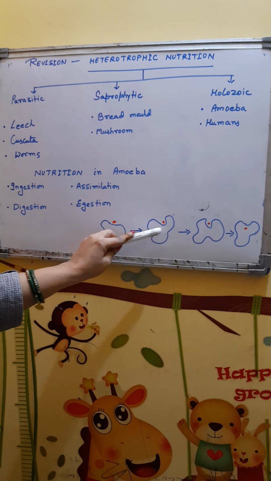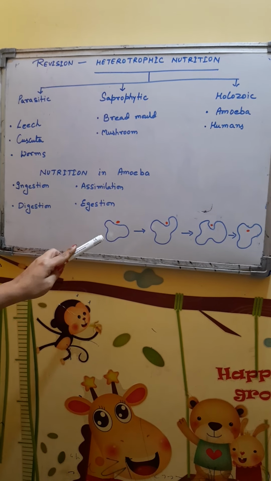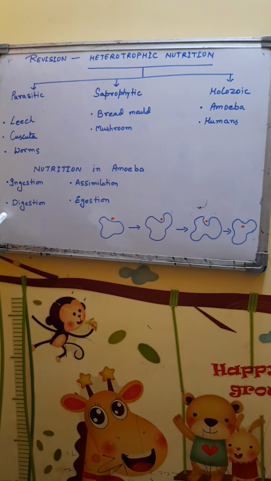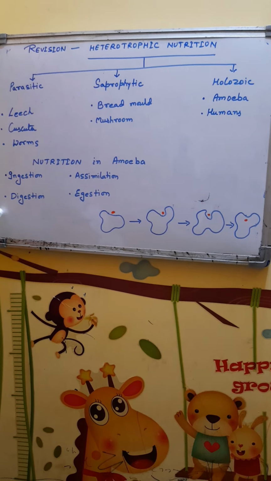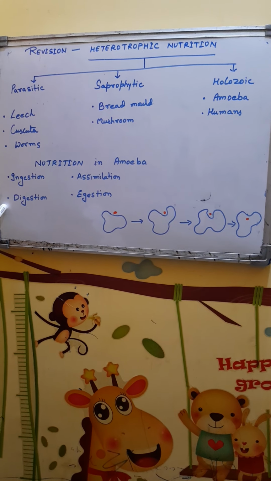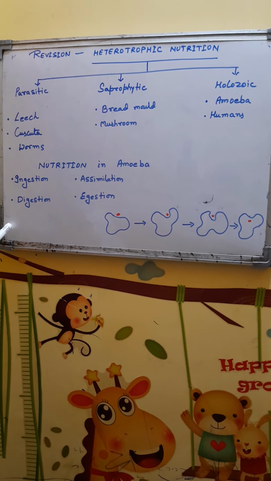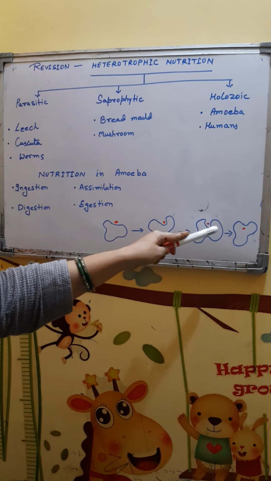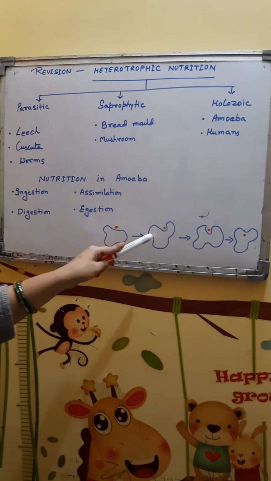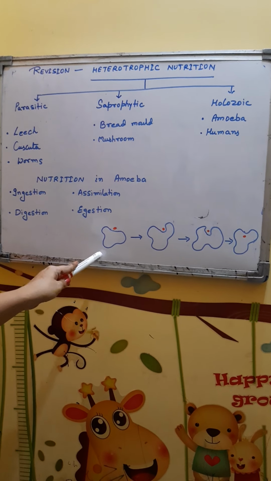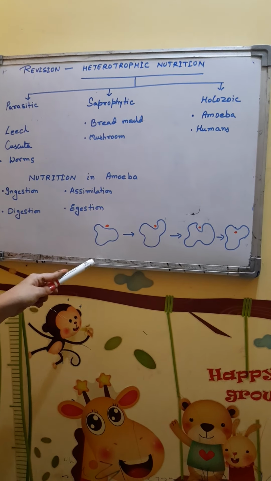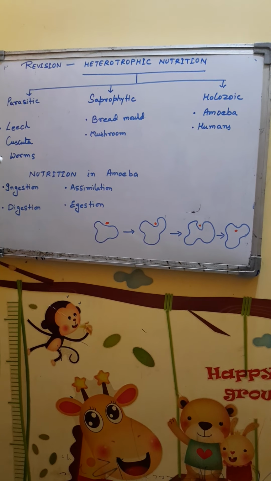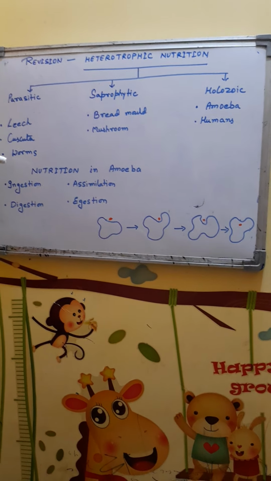The process is taking place inside the cell itself. Absorption generally is found in multicellular organisms, where digestion takes place outside the cell, and after that the cell absorbs the nutrient. But in case of amoeba, the entire process is taking place inside the cell itself. So absorption is not needed separately over here. So let's discuss nutrition in amoeba.